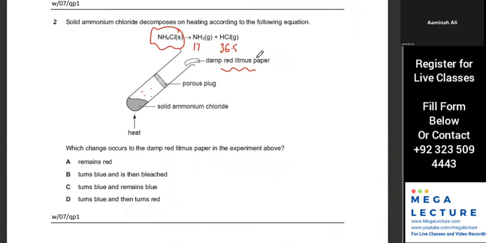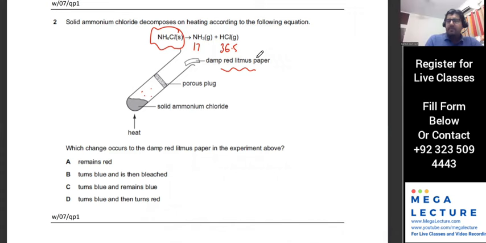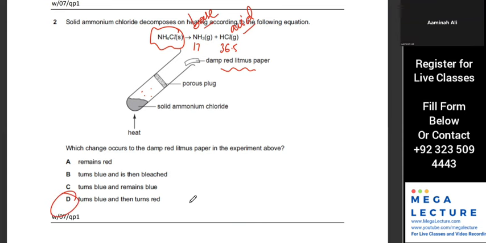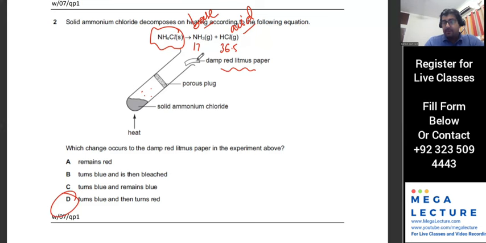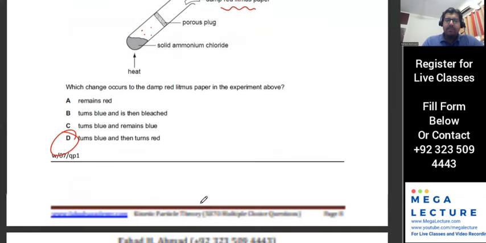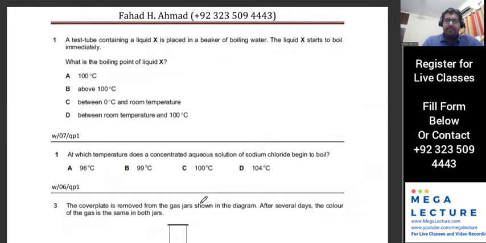Do you know what ammonia does to a litmus paper? It's a base. I'll just add this information that ammonia is a base. This one is an acid. So what does a base do to a litmus paper? It turns it blue. And what does an acid do to a litmus paper? It turns it red. So it's going to turn blue first, and then it's going to turn red, because HCl will also reach here, but it will take longer for it to reach there. If you don't know this information, we'll probably do that much later on.